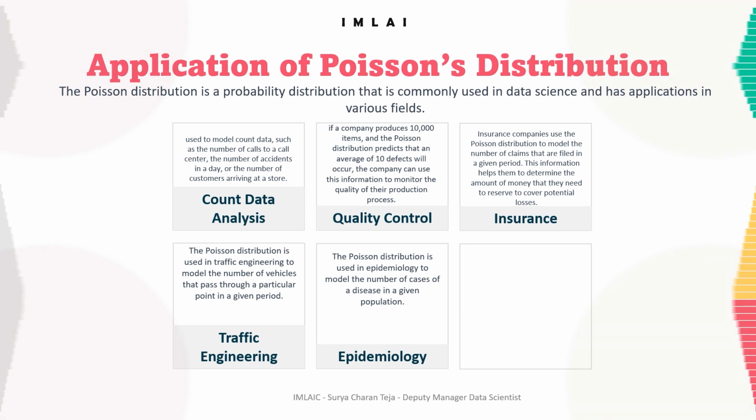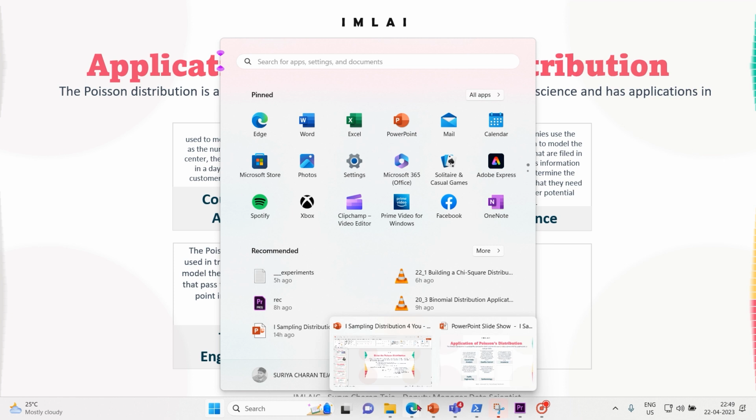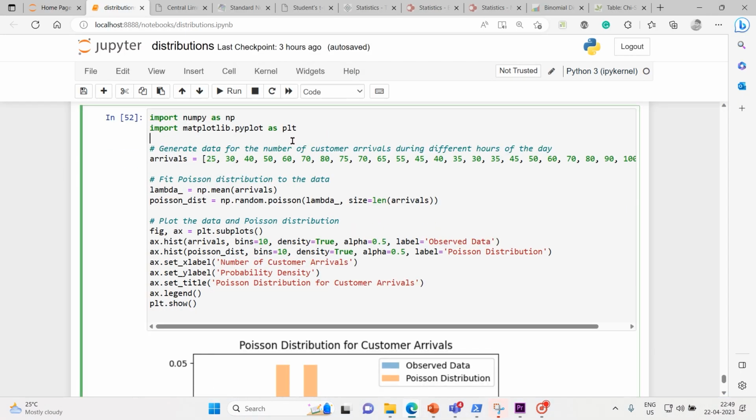So let's look into one more example. I have written the code because I don't want you to take a lot of your time. This is an example using the Poisson distribution to model the number of customer arrivals at a bank during different hours of the day. If any data scientist is working with a fintech company or a bank, this one would be very useful. The Poisson distribution will be useful for you.